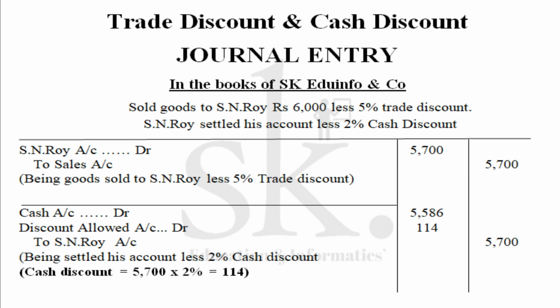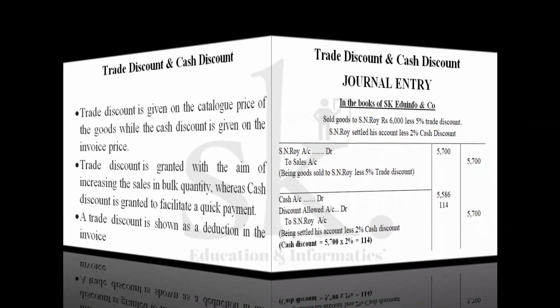How did we get 5,586? Because we calculated the discount component, which was 5,700 into 2%, is 114 rupees. So we have deducted 114 from 5,700. So we got cash as 5,586. Discount allowed account debit is 114, because discount allowed is a nominal loss, and SN Roy's account, who is paying the money, giver, is 5,700. So we have understood from here that in case of a trade discount, the trade discount component is not recorded, but we deduct the amount of trade discount from the catalog price and record the invoice price amount. So let's go back to the definition again.